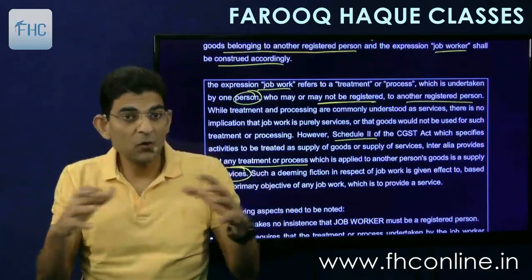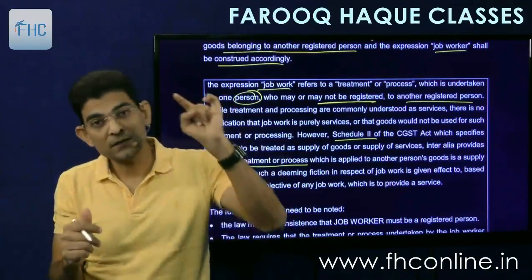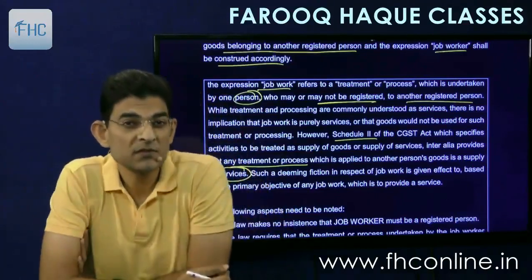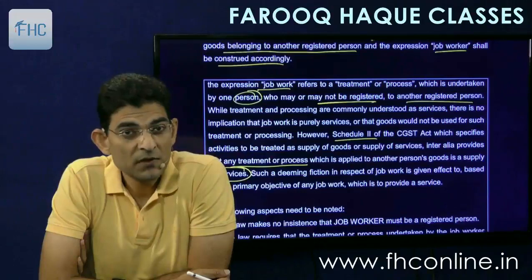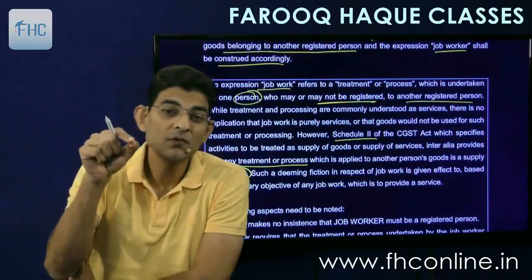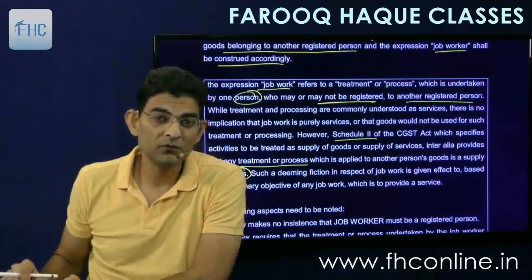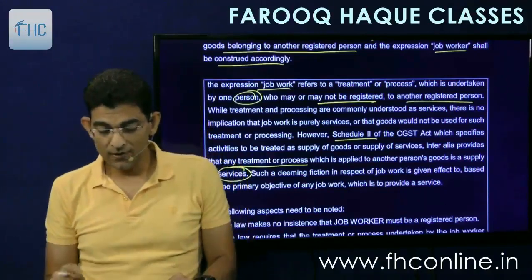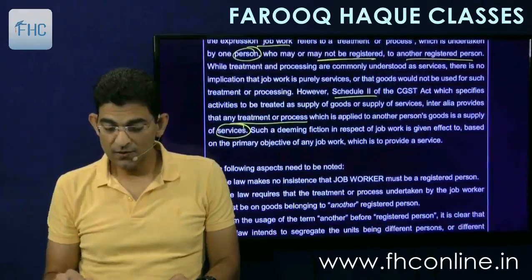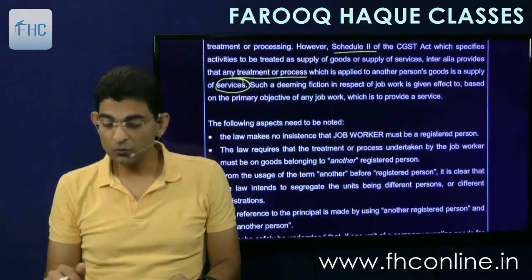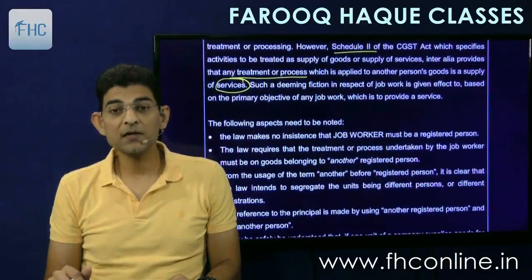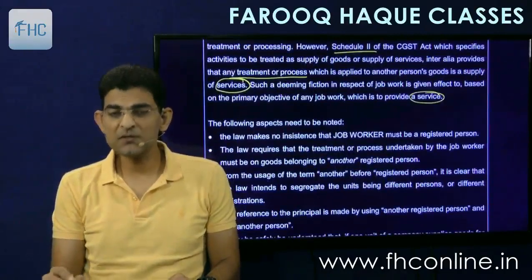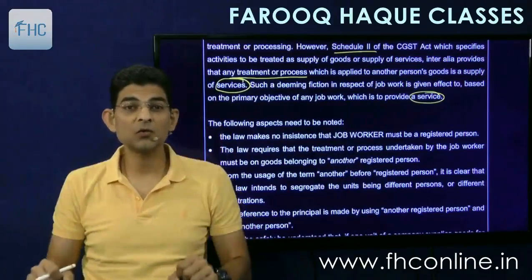So it can be a combination of both, but Schedule 2 specifically mentions that job work will always be called a service, even though some goods may be involved. Such a deeming fiction in respect of job work is given effect to, based on the primary objective of the job work, which is to provide a service. So primary objective is service, and hence this deeming fiction is incorporated.